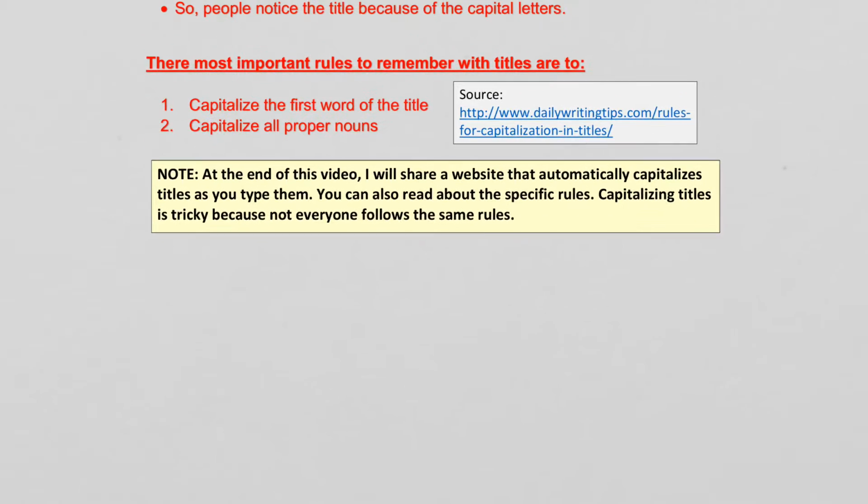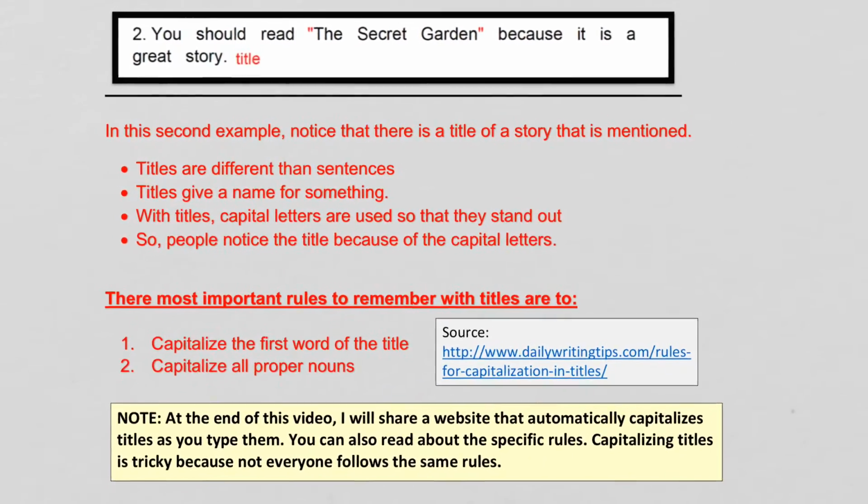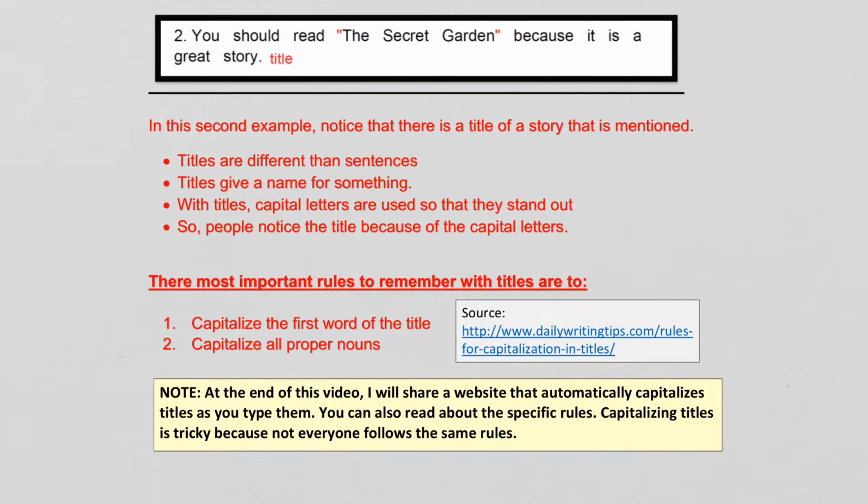All right, so if you've got a title, and you're not sure how to capitalize that title, you could go to that website. But if we're talking about sentences and using the right kind of capitalization in a sentence, then there are rules that we can follow, and everybody follows the same rules.